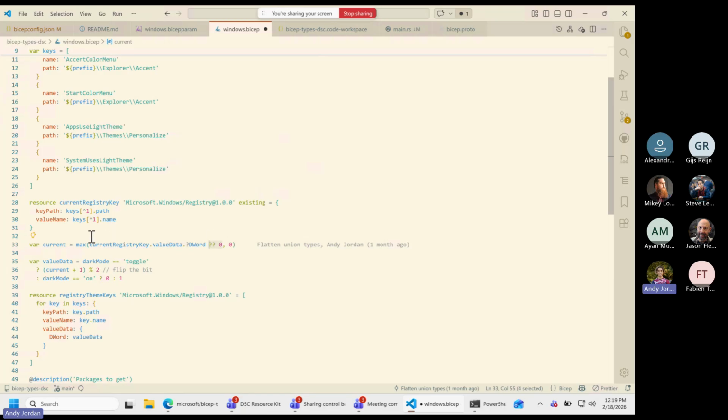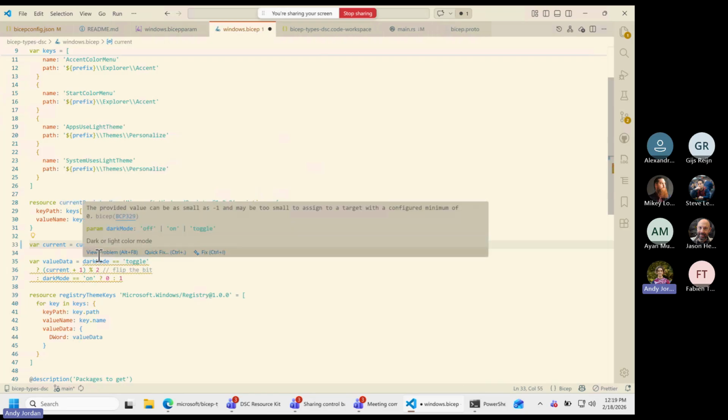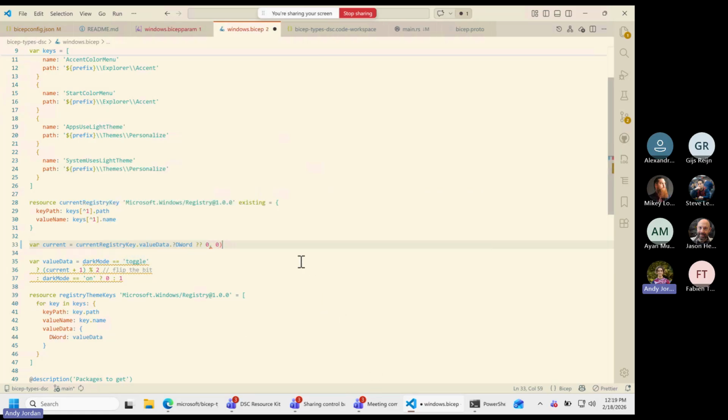And finally, just to jump ahead a little bit, this could be a negative number, and Bicep typing knows that when I use it to set later, it needs to be positive. If I took out this call to max, you'll actually see Bicep telling me, by the way, I'm providing a value that might be -1, but I can't do that. It needs to be positive. So I'm doing the max with 0 to ensure that it's a positive number. So there's really full and complete IntelliSense happening here, but not just IntelliSense, also the full value of the Bicep typing system. So I go ahead and I get that current value.